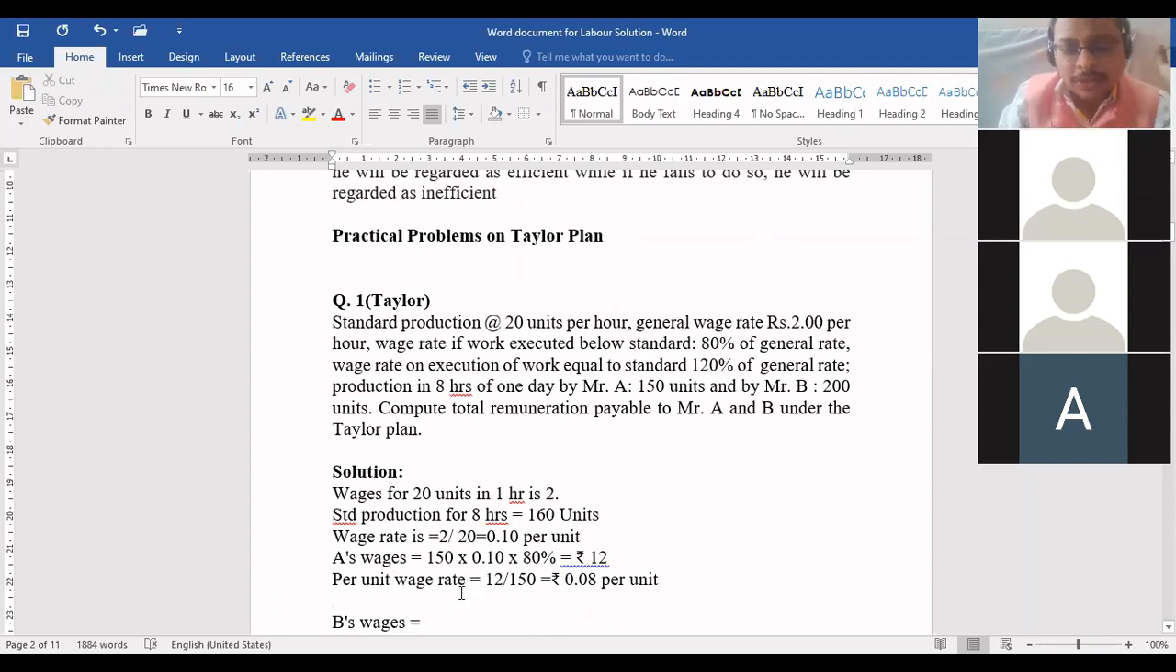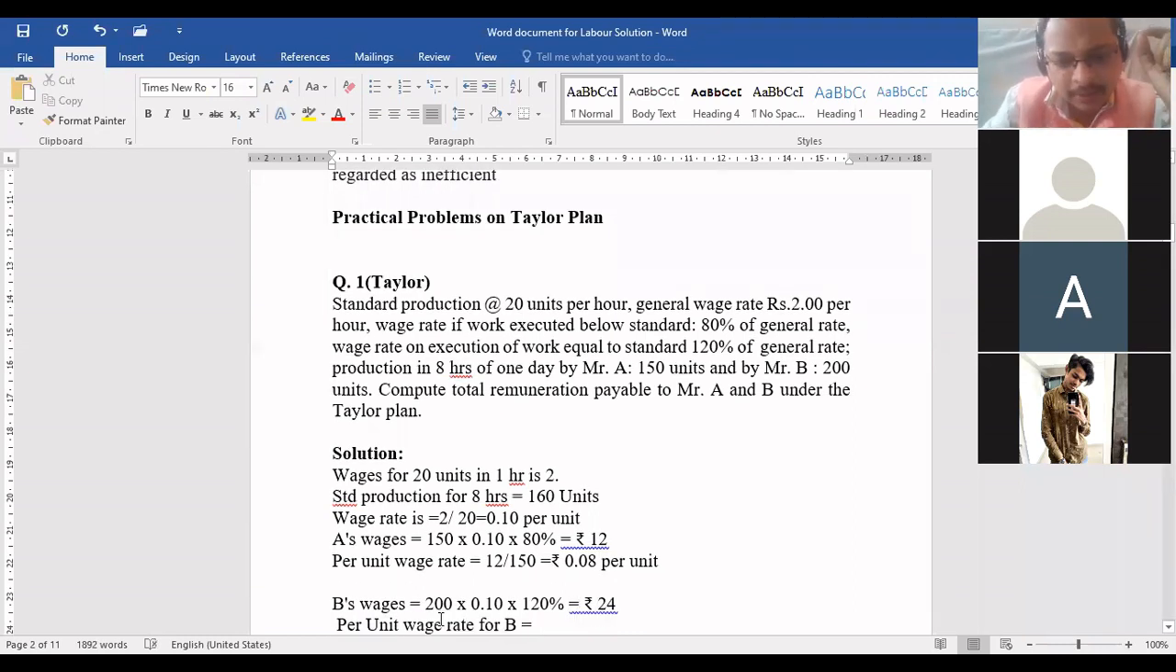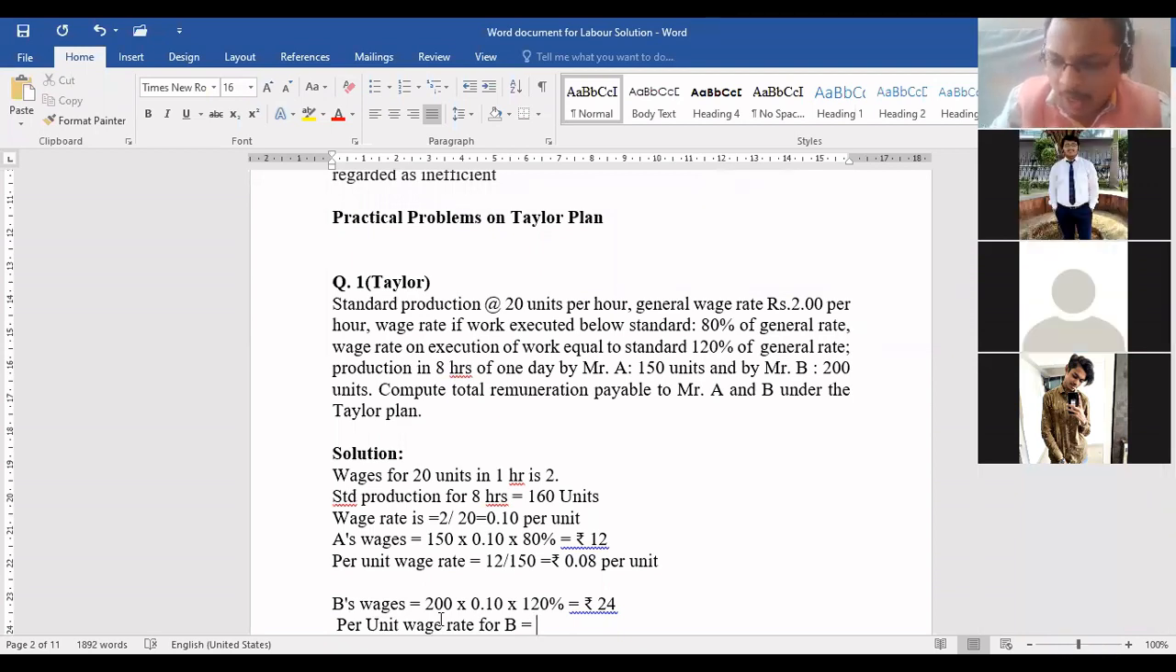Okay, now see, Mr. B, how will you calculate Mr. B's wages? 200 multiplied by the rate applicable 0.10, multiplied by 120%. Very good, beta. It is coming to 24 rupees. Now, can you calculate and tell me what is the wage rate applicable for Mr. B per unit? So how will we get that? 24 divided by units produced. 0.12. Yes, everyone got this?